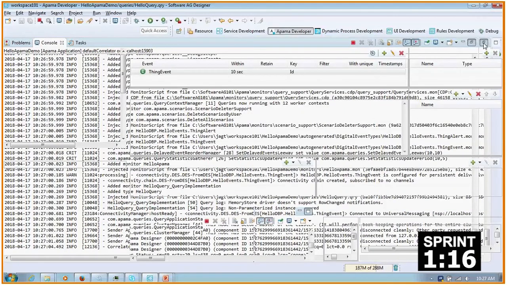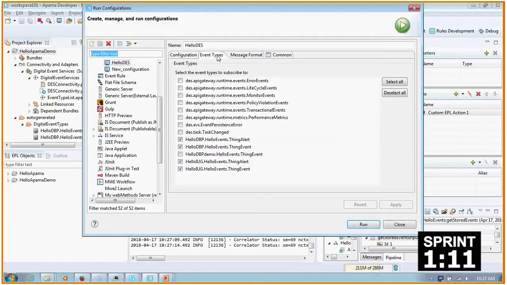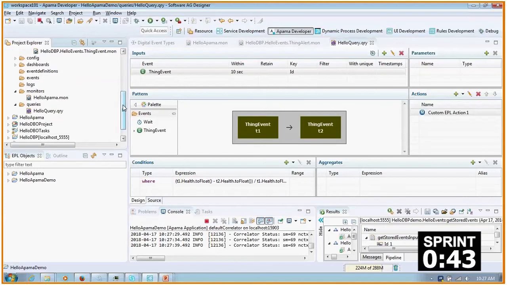And let's do that event console. Remember that event console that we had before? I'm going to make sure that we're listening to those events. We're going to run one of those consoles. So we're going to see back and forth because this correlator is running inside Designer. It's emitting events, or sorry, it's putting things to the log every 5 seconds, and it wants to show me because it thinks it's really important. So it's going to switch the screen. If I happen to be looking at the console, it'll switch it to this other one. So let's track what's happening, and then I'm going to send some events.